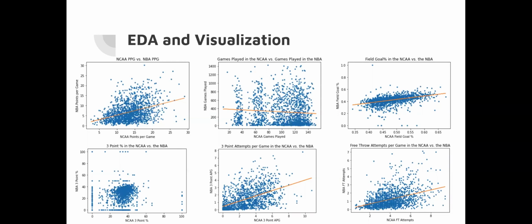In the bottom left graph, we graph 3-point percentage in the NCAA versus the NBA. This is important because in today's game, the 3-point is a very relevant shot. So there are two noticeable things at first glance. The 3-point percentages between the NCAA and NBA seem much more tightly bound and even between the leagues, at around 30 to 40% for most players, and seem to correlate pretty strongly.